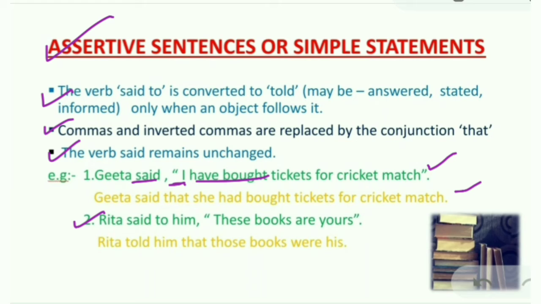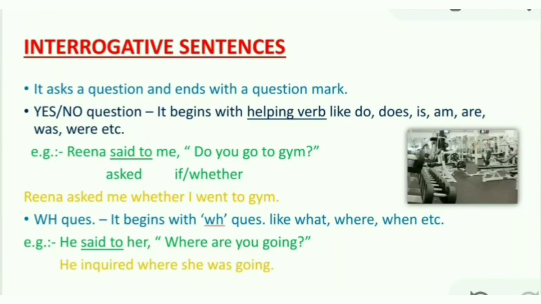Rita said to him, "these books are yours." In this also check everything one by one and convert it. Said to will be converted into told, inverted commas into that, these into those, are into were, and yours into his. Right? Next is interrogative sentences.